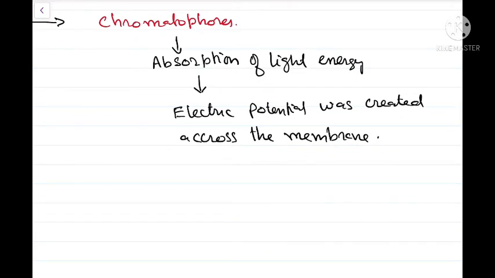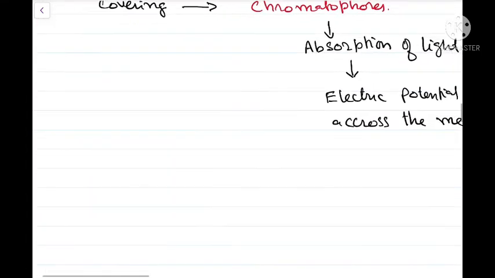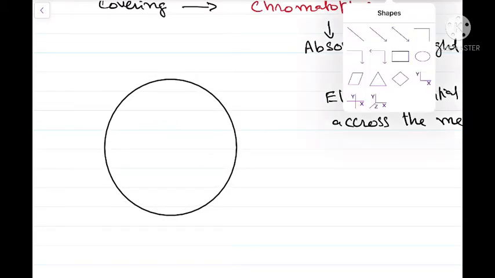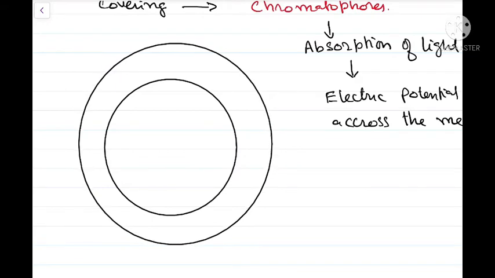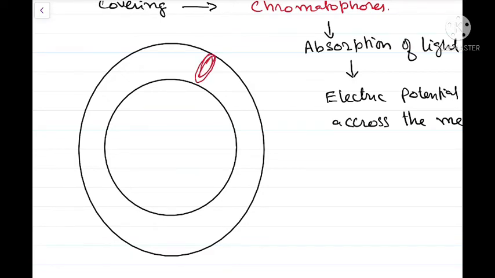Now because of the generation of this electric potential across the membrane, there was now a source of energy available to these prebiotic systems. So let me draw here, suppose, a prebiotic system which eventually formed the first type of protocellular eubiont.